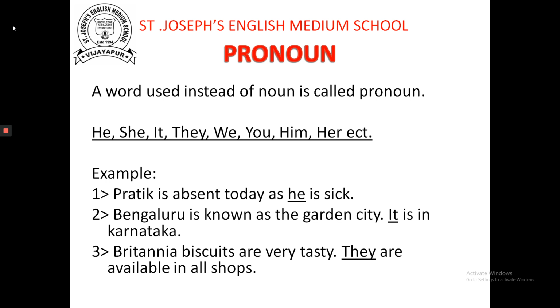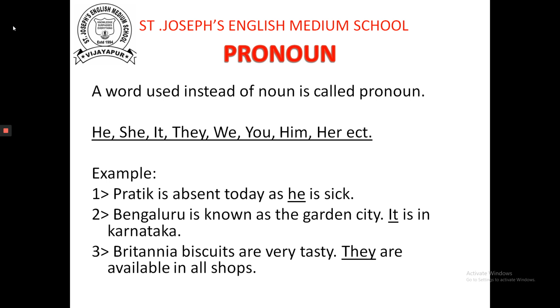Because we cannot use a name in every sentence or paragraph, we use pronouns. Whenever we are writing the paragraphs or sentences, every time we are not using the names. We will remove that person or particular name. There we use he or she.